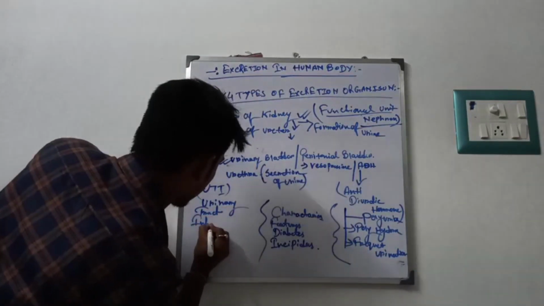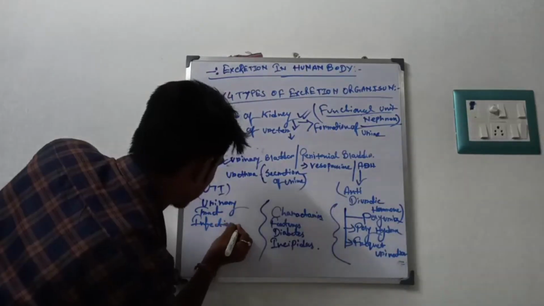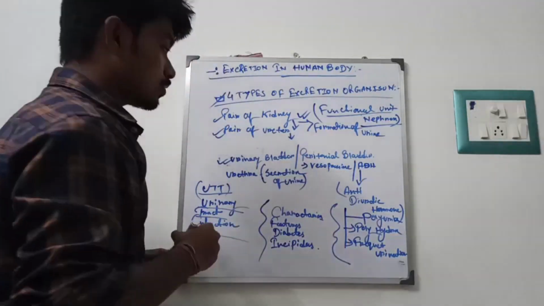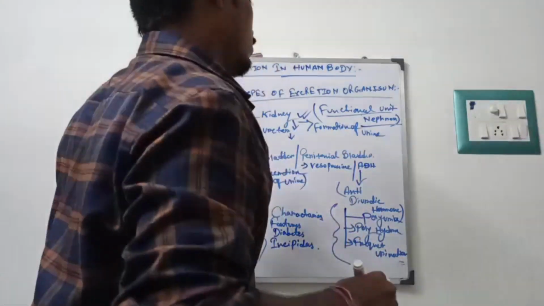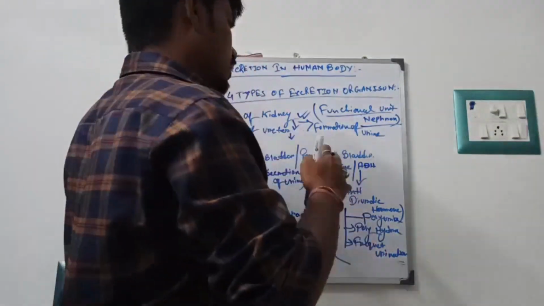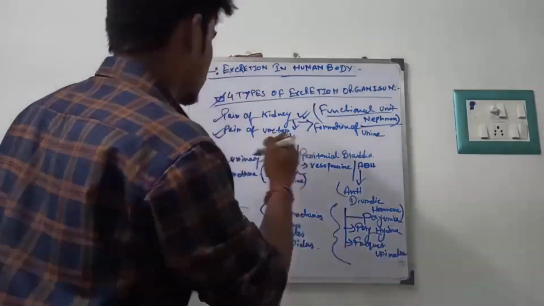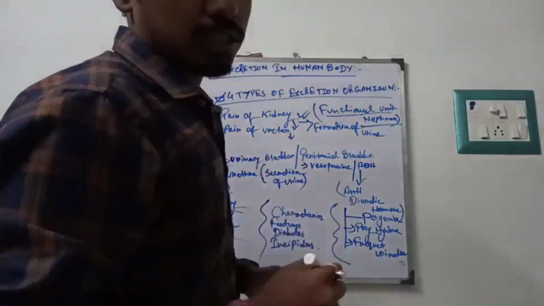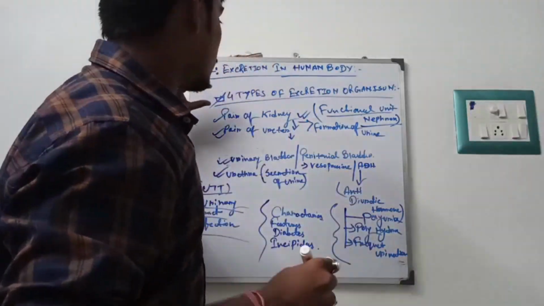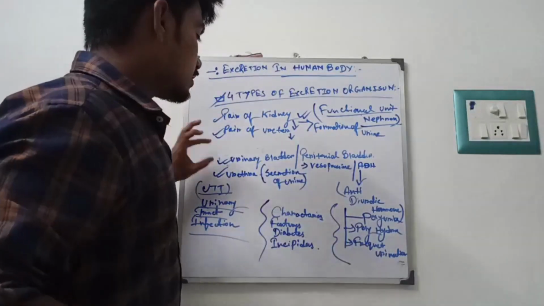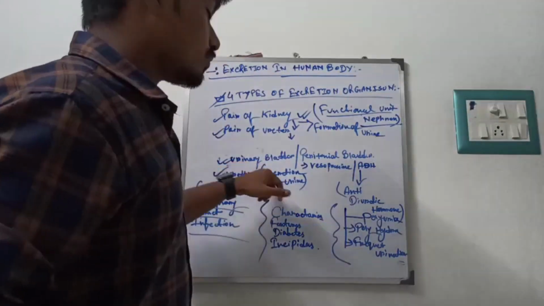Infection, urinary tract infection. So it is the form of UTI. Now I come to the functional unit of the kidney, and also I forgot to tell you about the urethra. It is the ultimate passage of the urine. Formation of urine starts with the pair of kidneys, and ultimately there is the excretion of the urine through the urethra.